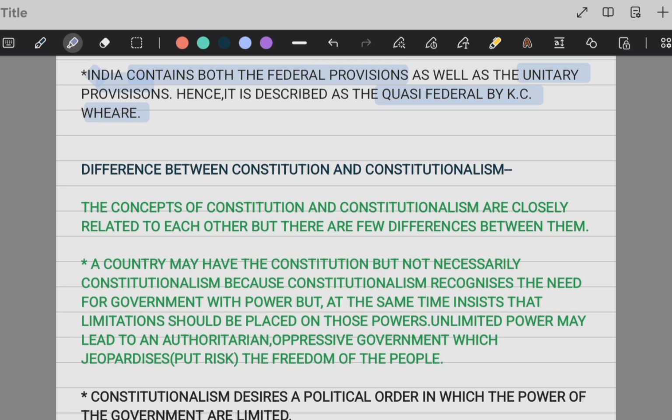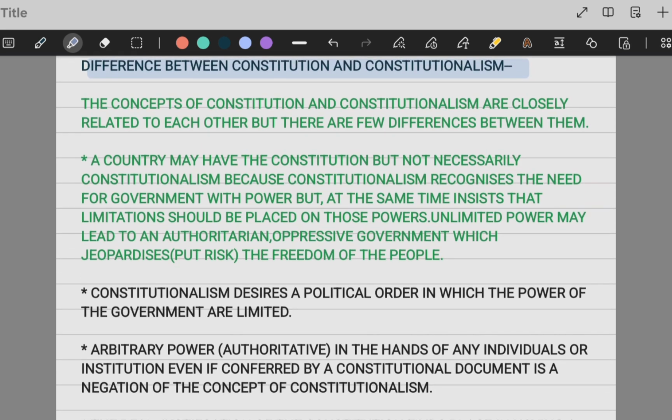Now, the difference between constitution and constitutionalism. This is very important for your mains, it can be asked in your mains. So make sure that you understand the difference between constitution and constitutionalism. The concepts of constitution and constitutionalism are closely related to each other, but there are a few differences between them.